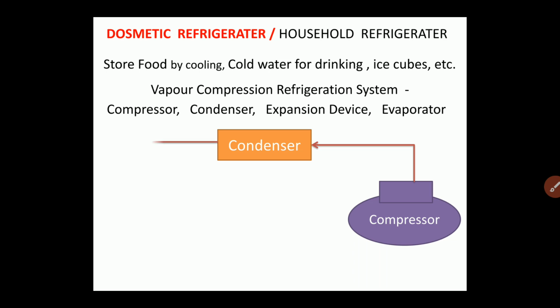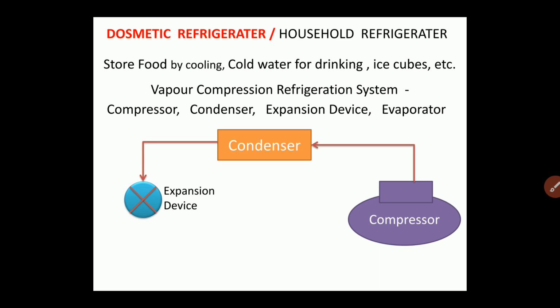Now this liquid refrigerant from the condenser enters the expansion device. In the expansion device the pressure of the refrigerant is reduced. Expansion of the refrigerant takes place.